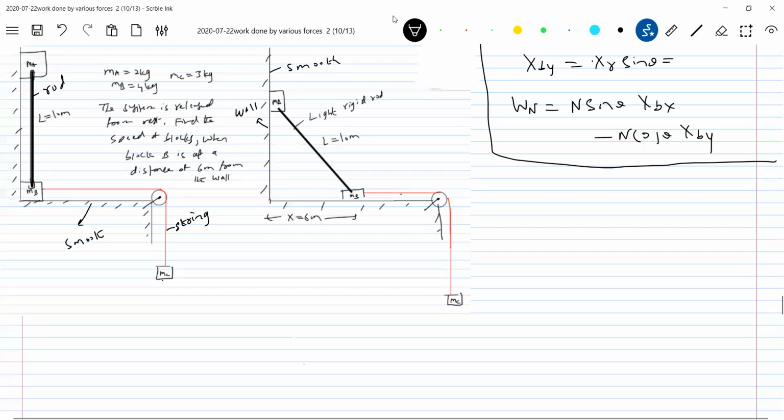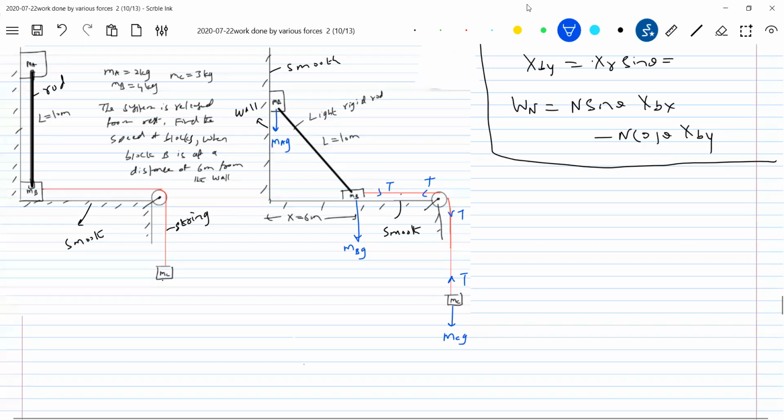Okay, fine. Now he's asking what will be the speed of the blocks when block B is at a distance of 6 meters. So what are the forces coming into the picture? Let me introduce all the forces. All of you got the diagram first. I think there's something related to constraint motion again. So here tension, weight mcg, tension, and the weight of this block mbg, the weight of this block mag.